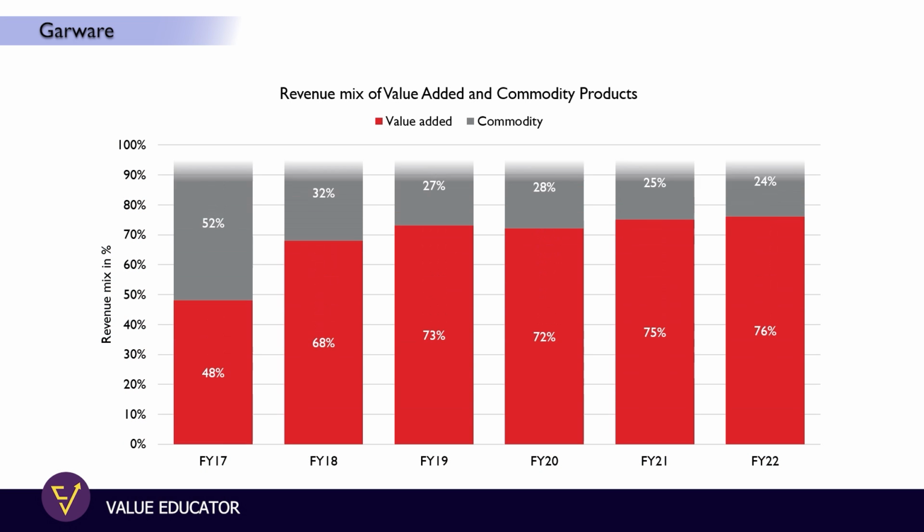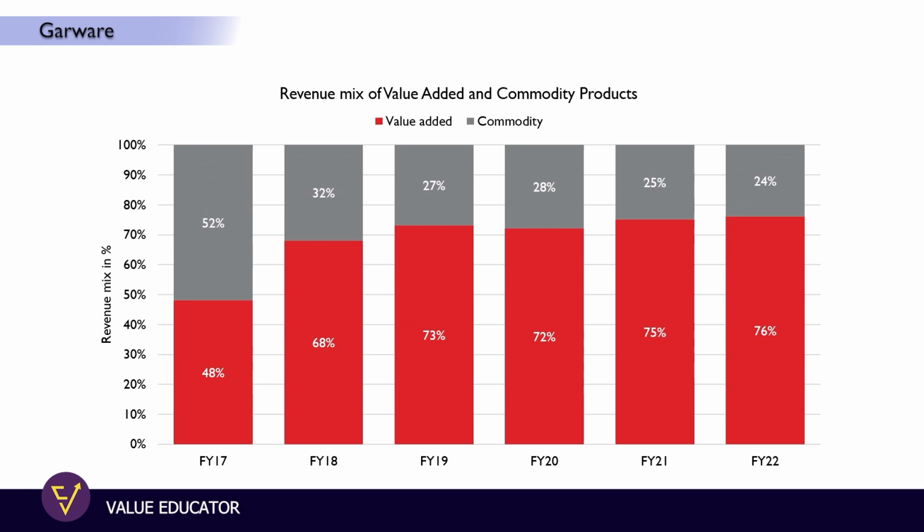In this chart, we can see out of total revenues how much they get from the commodity segment and what revenues are contributed by the specialty or value-added products. Over the period of time, we can clearly see the management's focus is more on value-added or specialty films.